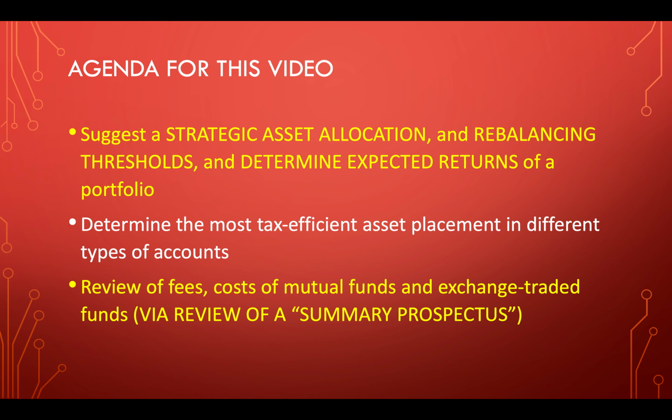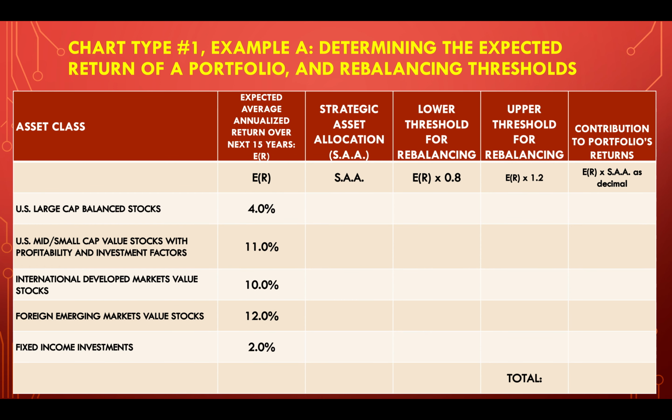And then we'll review the fees and costs of mutual funds and exchange traded funds, really by looking at a summary prospectus. So here's the first type of chart that we'll see. All right. And at the top, we see that we have different asset classes here on the left. Then we have the expected return of that asset class over the next 15 years. On average, each year, what do we expect that asset class to return?